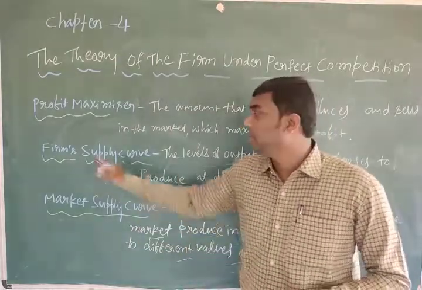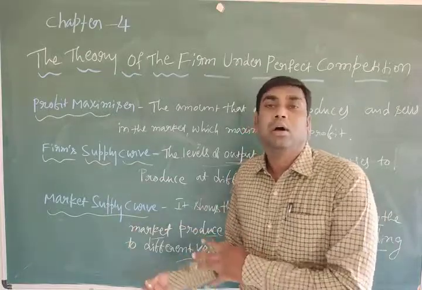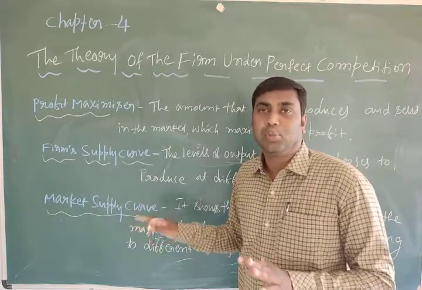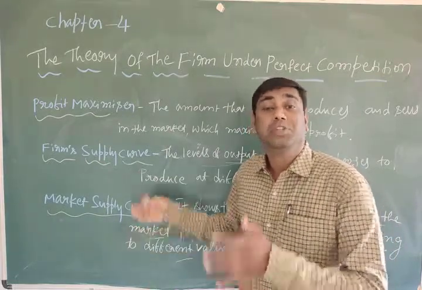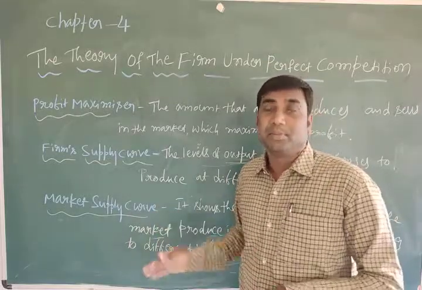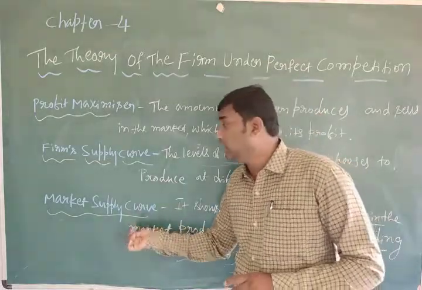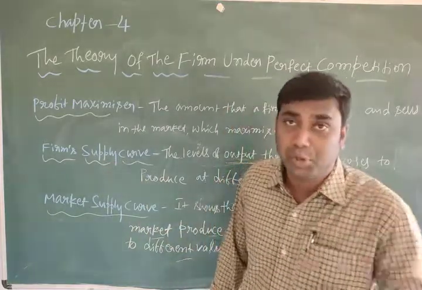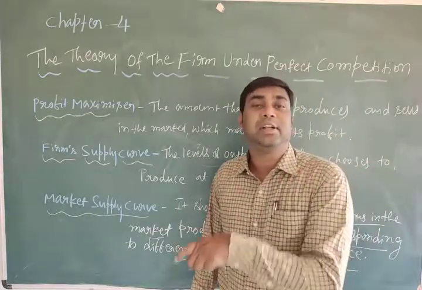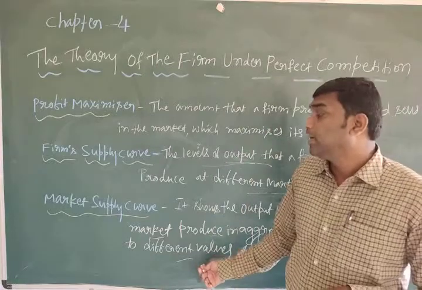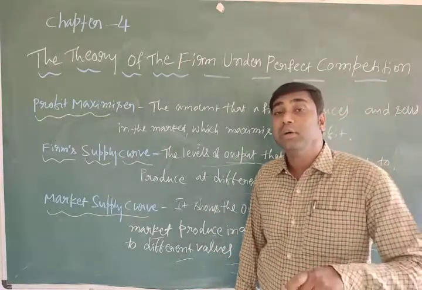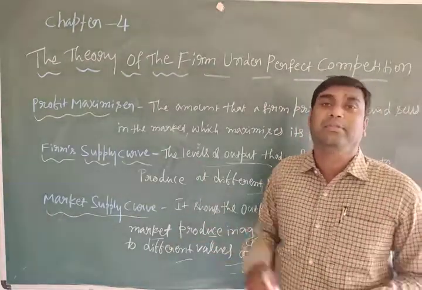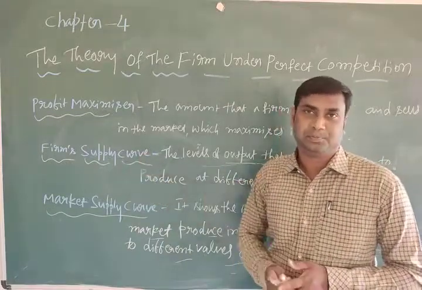This is an individual firm, this is single. This is overall firms in the market. So the market supply curve shows the output level, how much is produced by all the firms. The firm supply curve is for an individual firm, how much to produce. It shows the levels of output at different price levels. The market supply curve shows the same levels of output at different market prices by all the firms, while here it is a single firm.